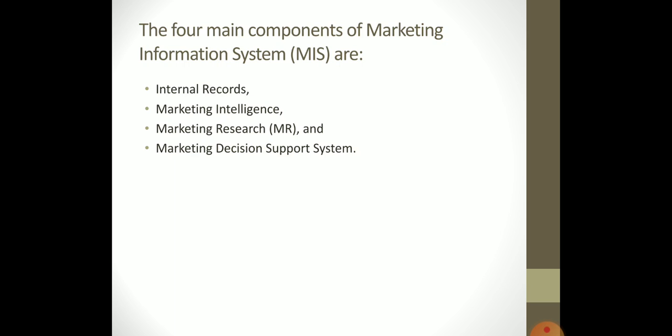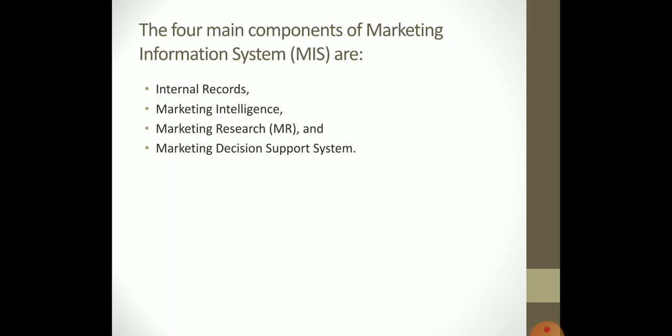Then the third important component of marketing information system is marketing research. Marketing research is conducted to solve specific marketing problems of the company. It collects data about the problem. This data is tabulated, analyzed, and conclusions are drawn.